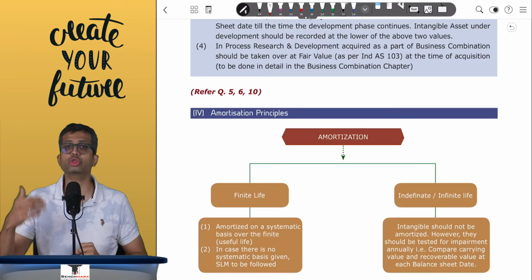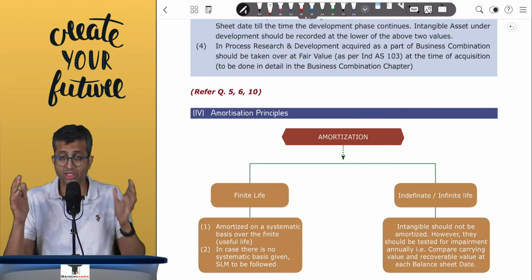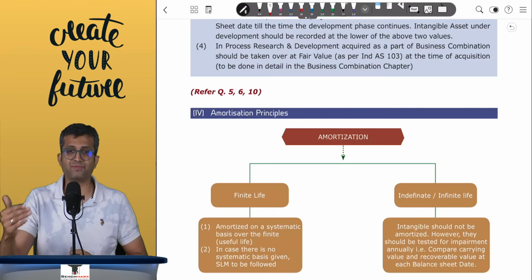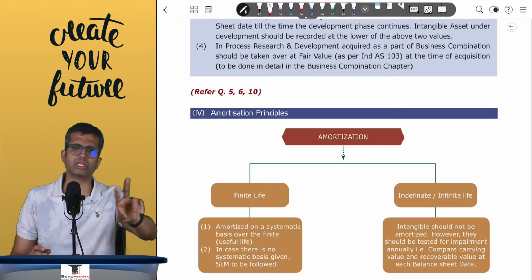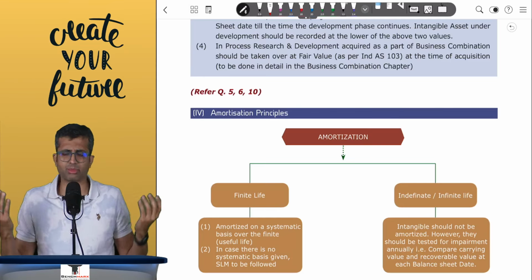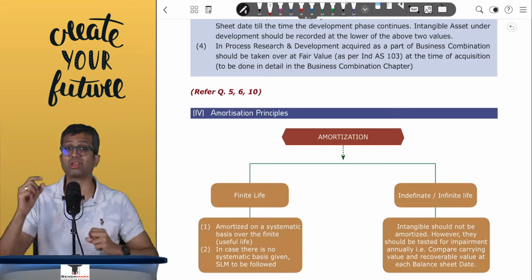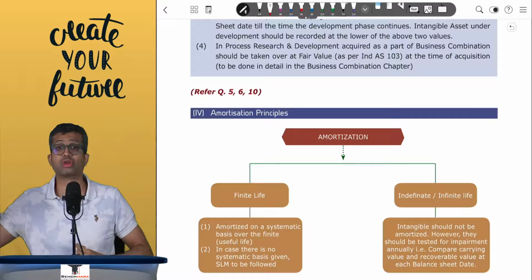You will amortize it over the useful life. And if there is no separate data regarding the method, you can do this on a straight line method. However, if there is a systematic basis, you will take that basis. If there is no basis, then you can take the straight line basis. Now, the problem over here is what can be the systematic basis? Well, it depends on the facts of the case. However, Ind AS 38 clearly tells you that a revenue-based amortization is not appropriate. That is, you cannot amortize in the ratio of revenue.